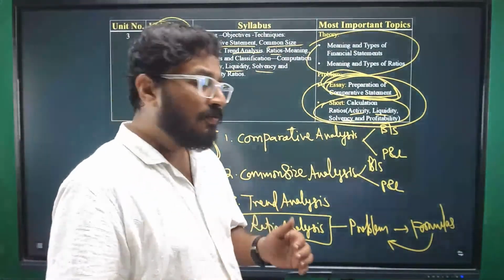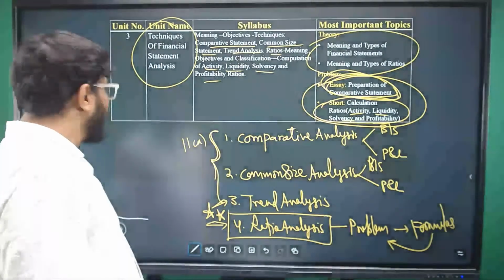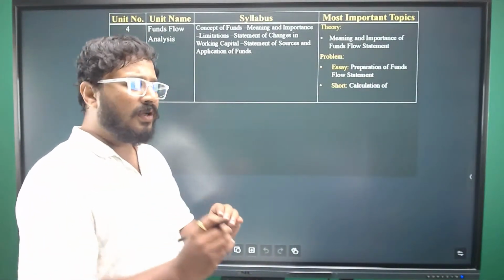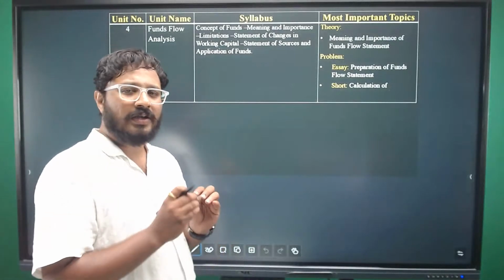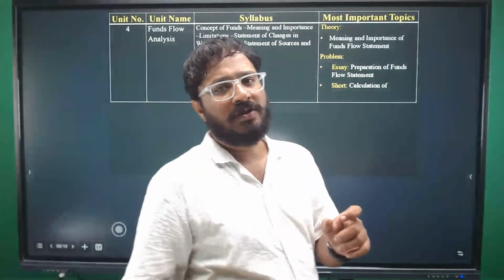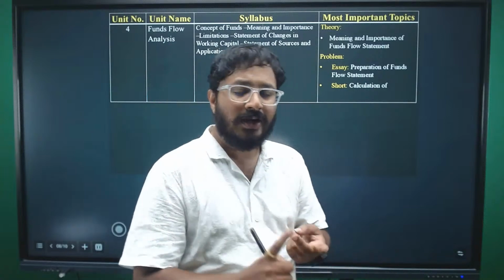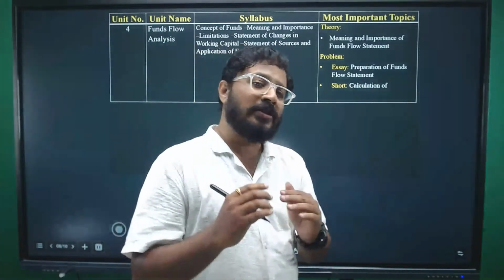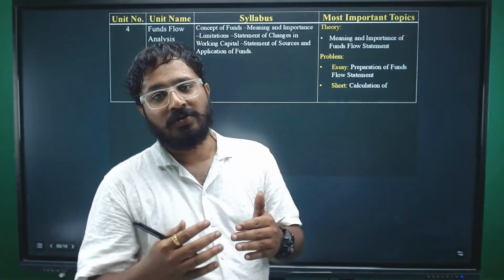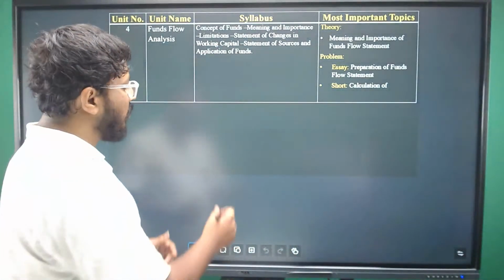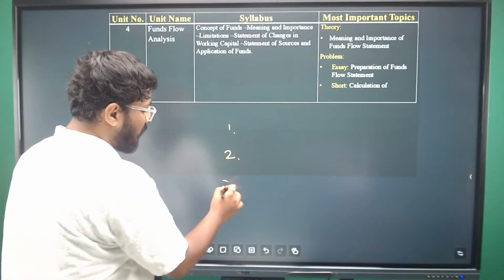Now we will look into Unit 4 and Unit 5. Okay. Unit 4 and 5 are purely format based. Okay. When you are starting your preparation, I would suggest you go with these chapters: funds flow and cash flow. See the confidence levels in you after you solve the problems in this. Purely format based. Only there are 3 topics in this.